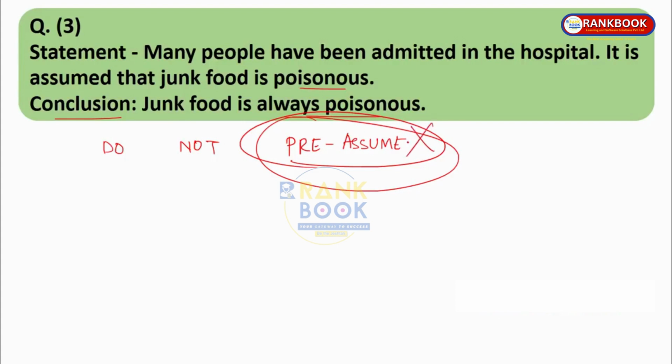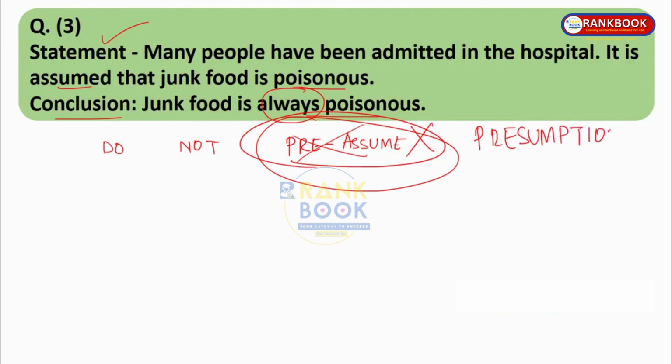So that is very, very wrong. You should not pre-assume anything. You should just base your conclusions on the given statement. The statement says that it is assumed that junk food is poisonous. It does not say for certain that junk food is poisonous. It just assumes, okay? So the conclusion cannot be that it is always poisonous or anything like that. So just like we have do not assume, it is do not pre-assume. There should not be any presumption of any statement.